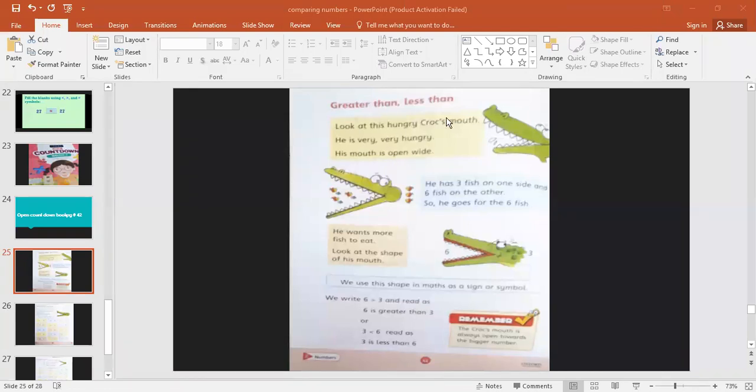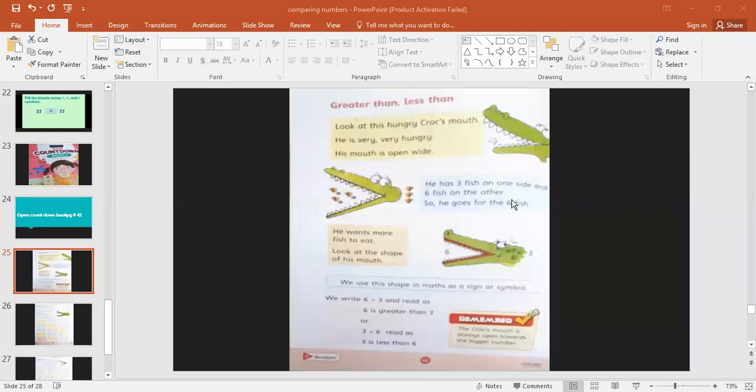Look at this hungry crocodile's mouth. It's hungry and its mouth is open. He is very, very hungry. His mouth is open wide, fully opened. He has 3 fish on one side. 1, 2, 3. 6 fish on the other. 1, 2, 3, 4, 5, 6. Here are the 3 fish and here are 6 fish. So he goes for the 6 fish because he likes to eat more as he is very hungry.